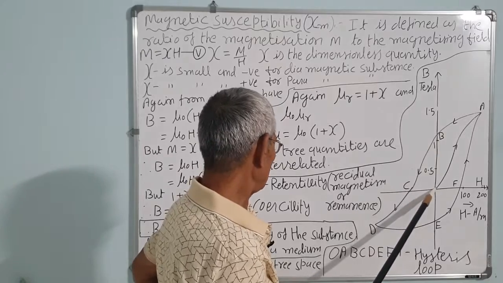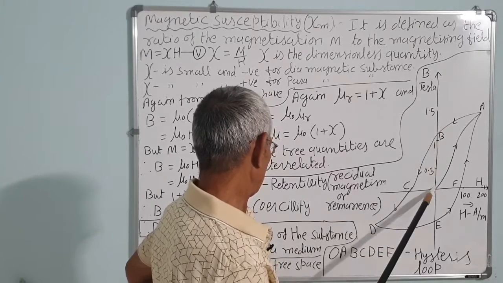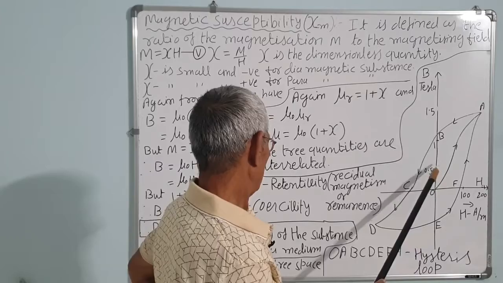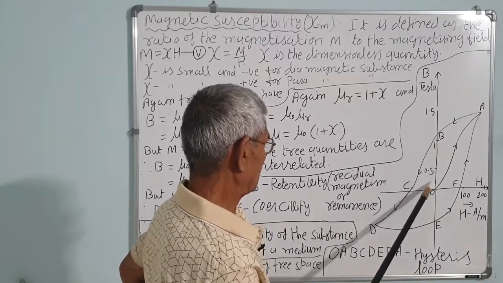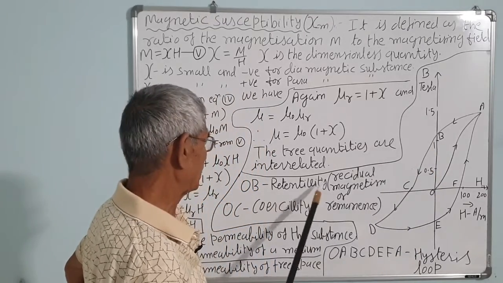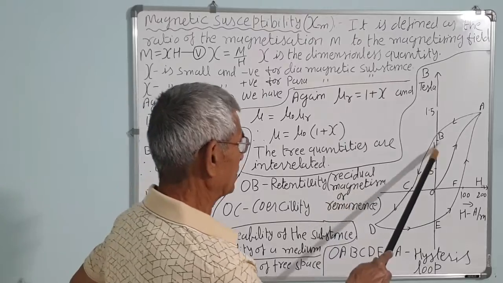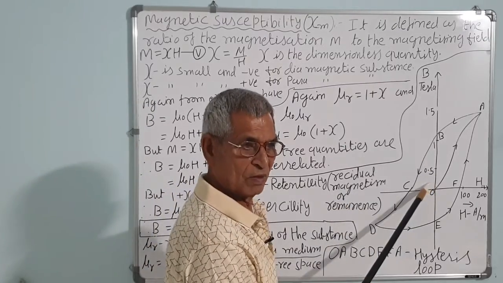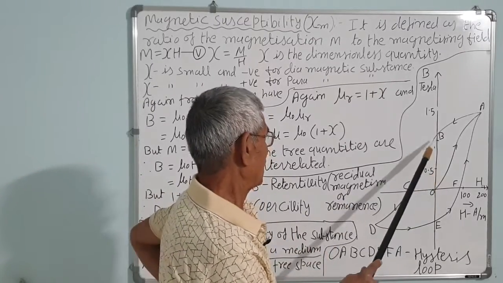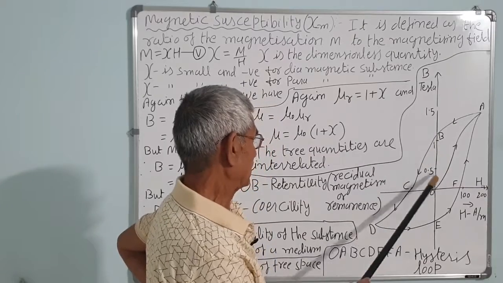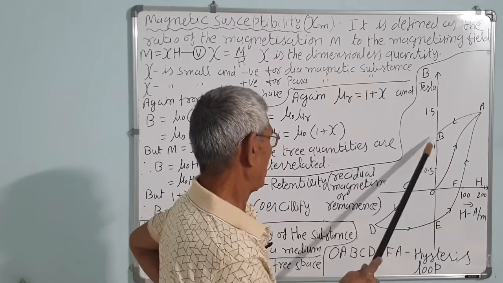That is called residual magnetism, reminiscence magnetism or retentivity. OB is the retentivity or residual magnetism.